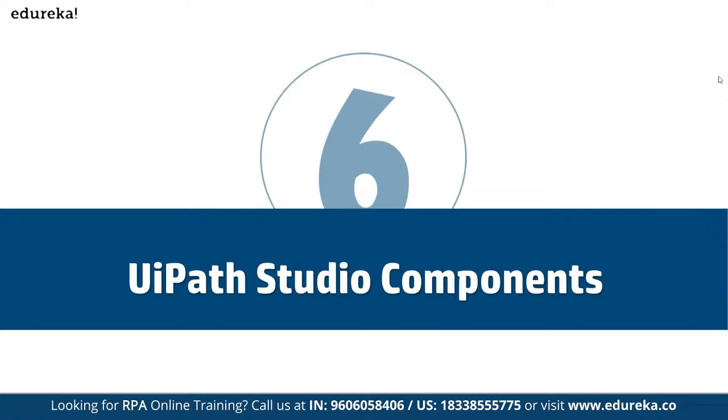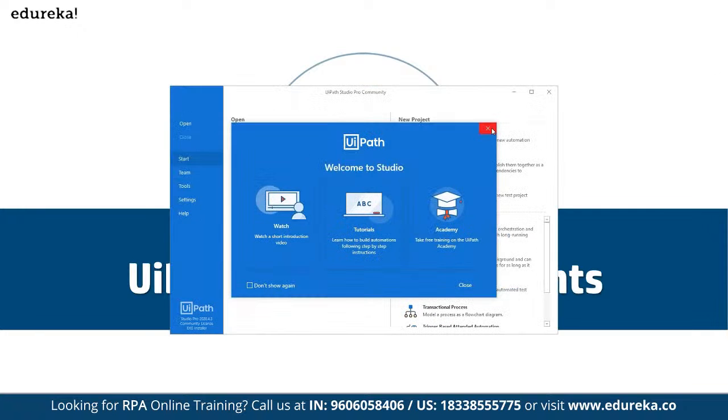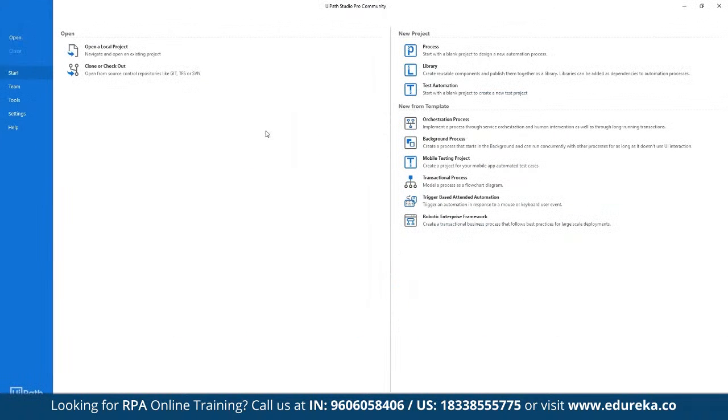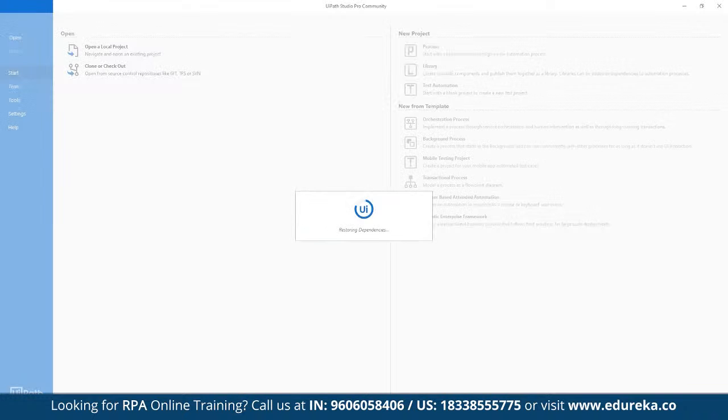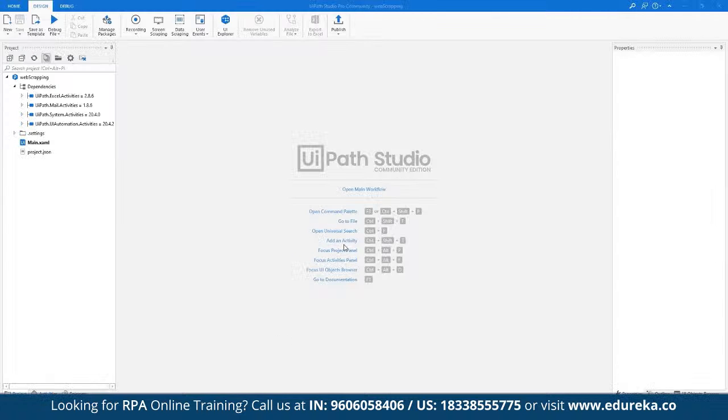If we come back to our UiPath, we can see UiPath has now been structured. This is the entire dashboard for UiPath that we are currently looking at. To get started, we can simply click on open a local project, or we can start by creating a process. So we can start by creating a process here. We can give this process a name. Let's say we want to call it a simple web scraping project. So this project is currently being created.